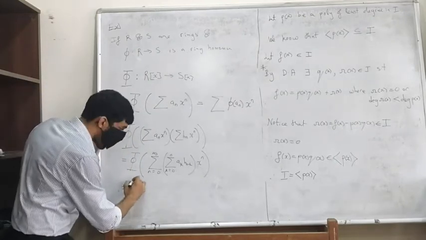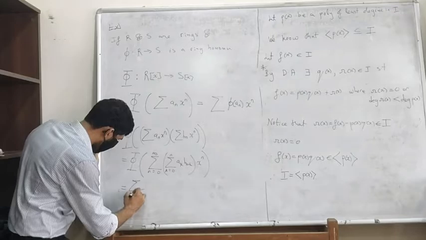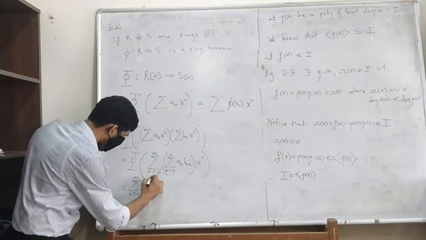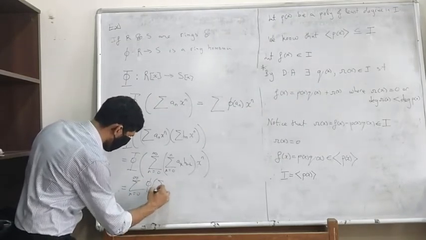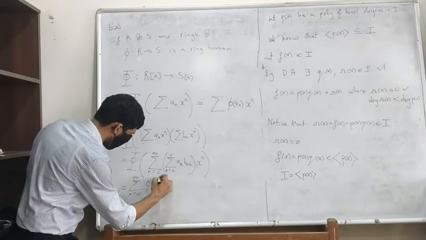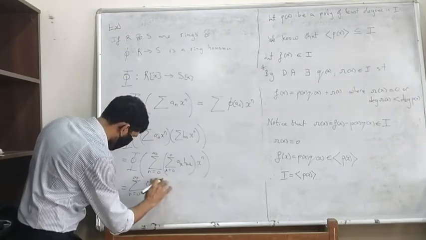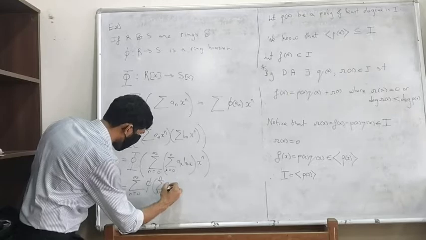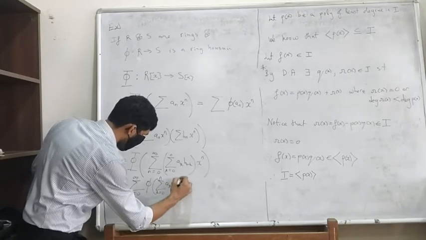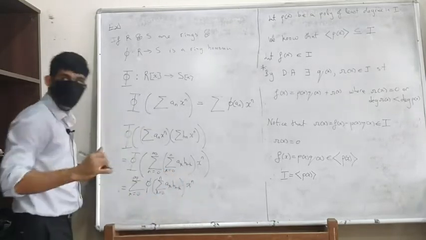Now by definition, what is this? This is summation n going from 0 to infinity of phi of summation k going from 0 to n a_k b_(n minus k) x raised to n.